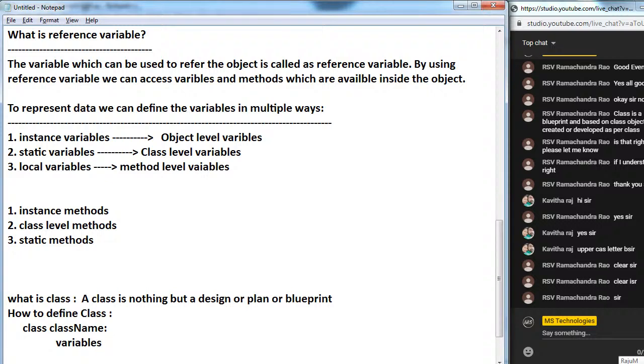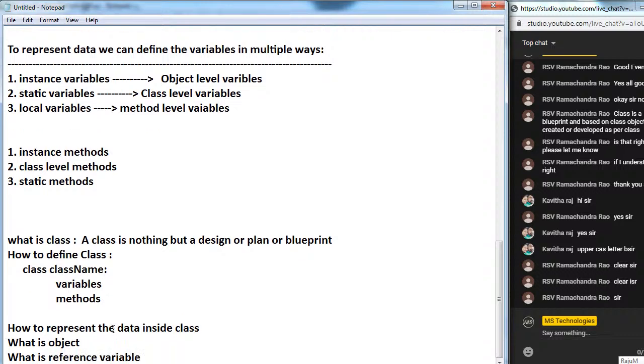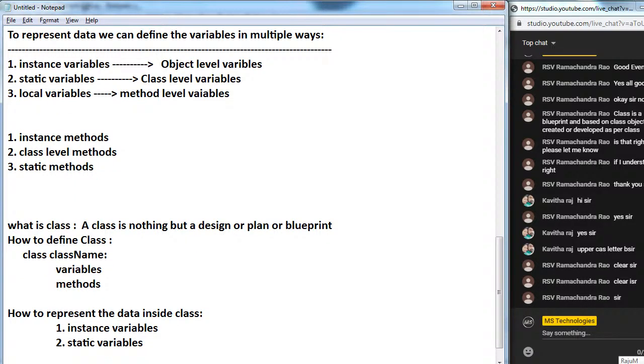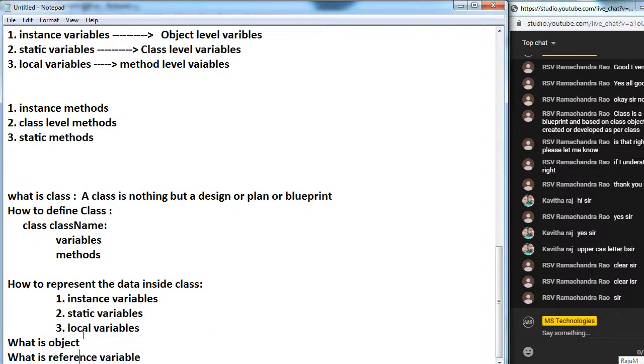How to represent the data inside the class? Here we have three ways: instance variables, the second one is static variables, and the third one is local variables.